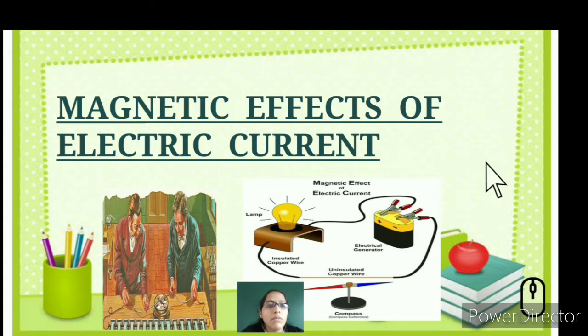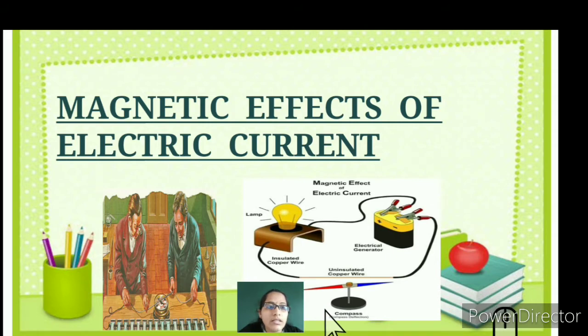So by this simple experiment, he was able to know that there is a link between electric current and magnetic field. Here there is a magnetic compass, and you can see the effect of electric current, wherein there is a lamp and a connection with insulated copper wire connected to the lamp. The insulated copper wire is also connected to the electrical generator.